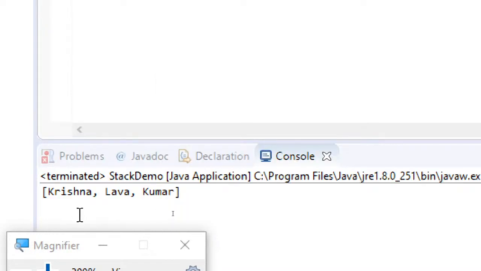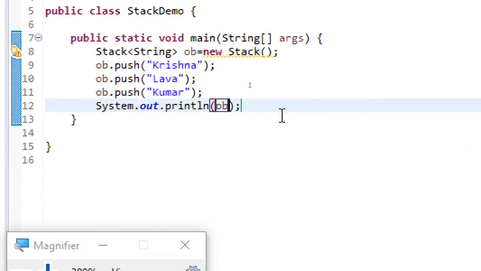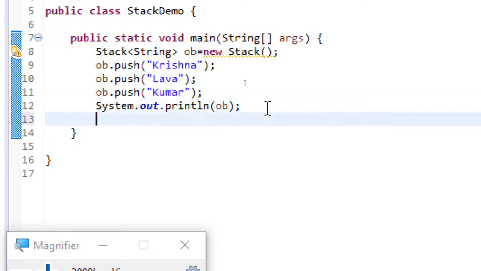So again it is returning you as list only. Hope you can understand the reason, because this is extended from vector, and vector is inherited from list interface only. So let's see with other functions.